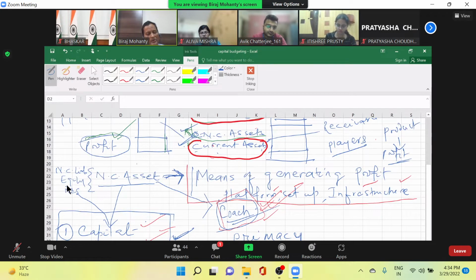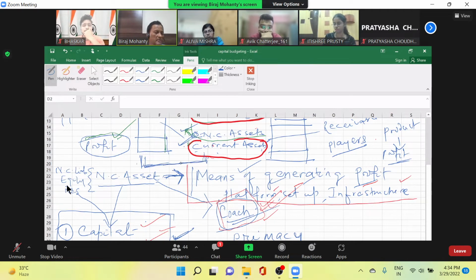Okay, don't go to accounting terms. So non-current assets are the means of generating profit because they provide the platform, a setup or infrastructure to produce. Otherwise, from your raw material stage to the finished good stage, how will the product pass through unless you have machinery? Are you getting me?